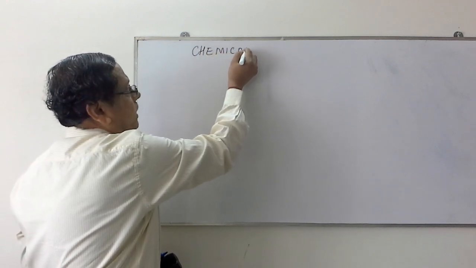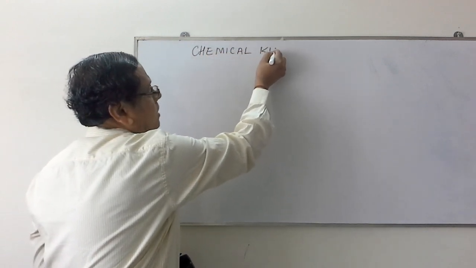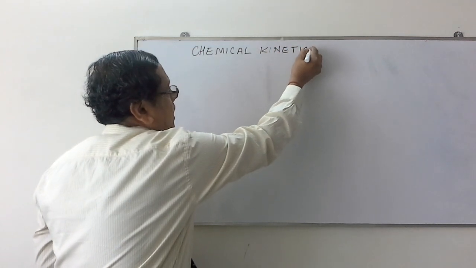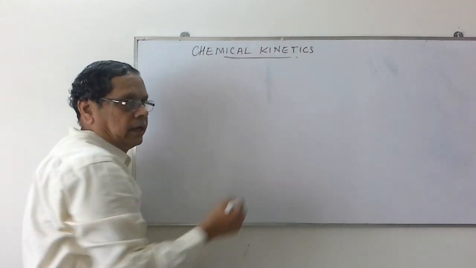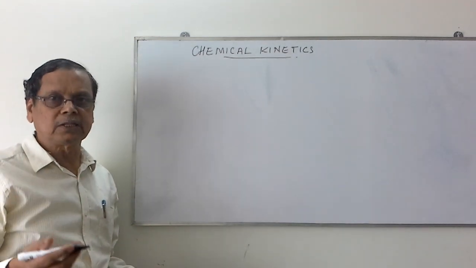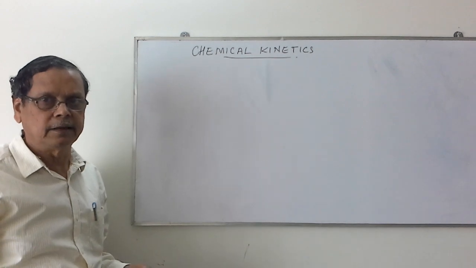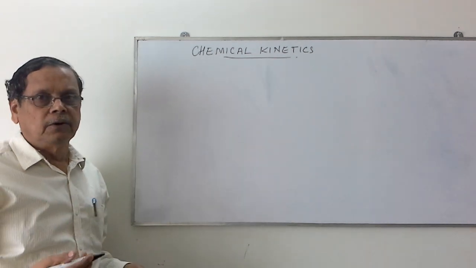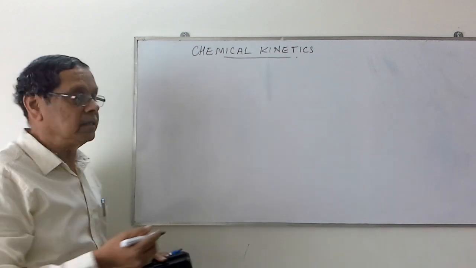Chemical kinetics. In this chemical kinetics, we will study the reactions, their velocities, and also the various factors which affect the velocity of the reactions. First, let us consider the reactions. There are three types of reactions.